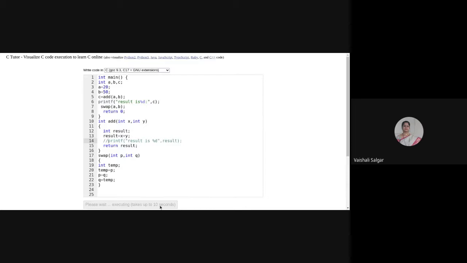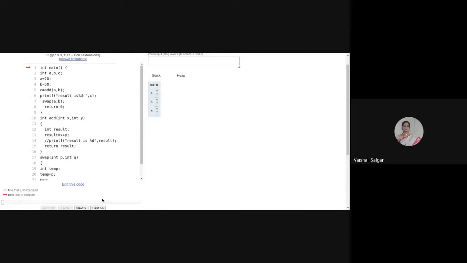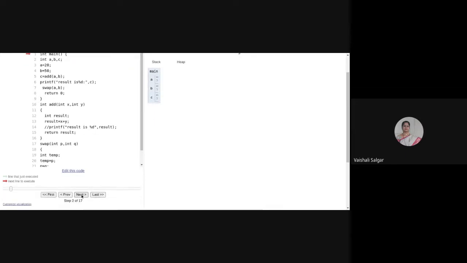Is that clear? Yes, ma'am. See, you can display the result in the add function itself, or if you want that result in the caller program, then that function should return that particular value to the caller program. So just have a look so that it will be more clear.